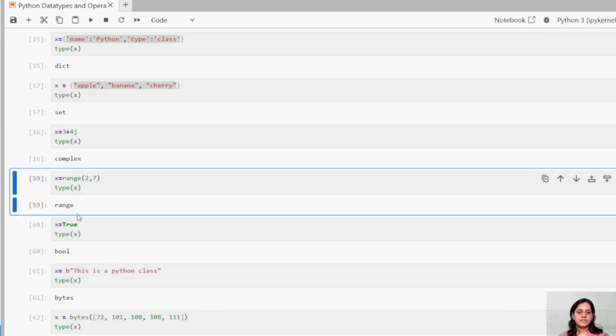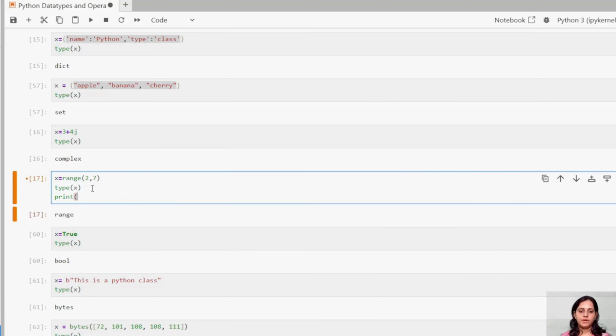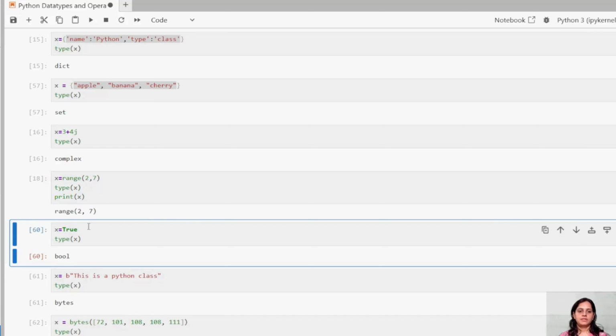So guys, the next example is range. How are we defining range? We are defining range by using the range function, guys. You can see I have defined range, and inside that I have taken 2, 7. So what output should it give me? Now I am trying to see the type of x, right? Now let me print it and see what output I am getting, just for your understanding, okay? Print of x. See, I'm getting this.